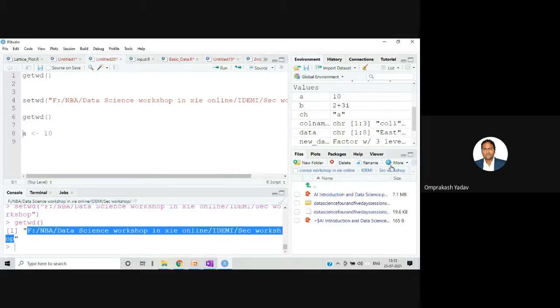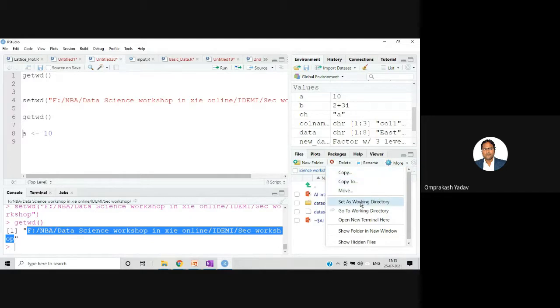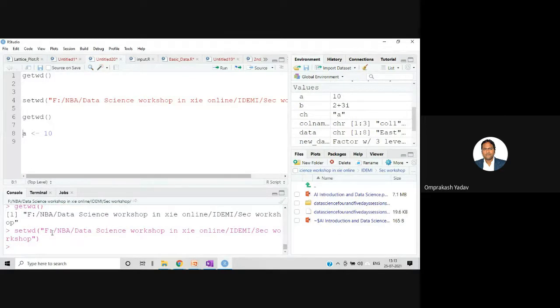Now you can click on the gear icon and say Set as working directory. Automatically it will fire the command for you, and the working directory will be set. So you can do it from here also.